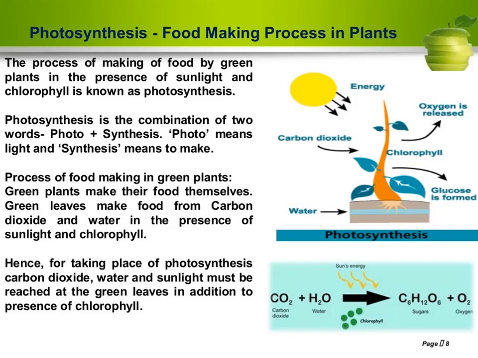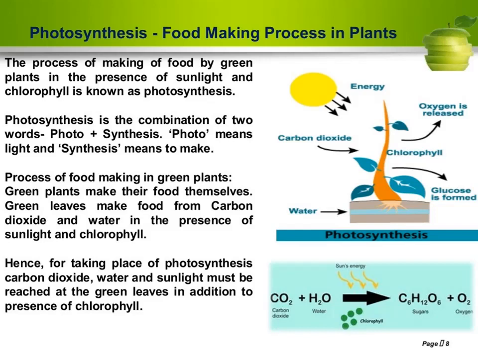In this equation, you can see that carbon dioxide plus water in presence of sunlight, as well as the green colour ball showing chlorophyll, gives glucose, and the plant also releases oxygen.